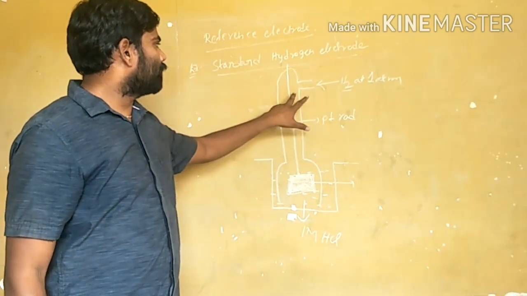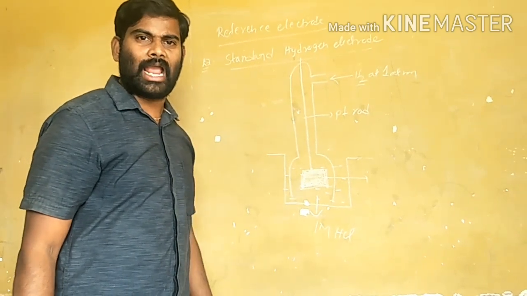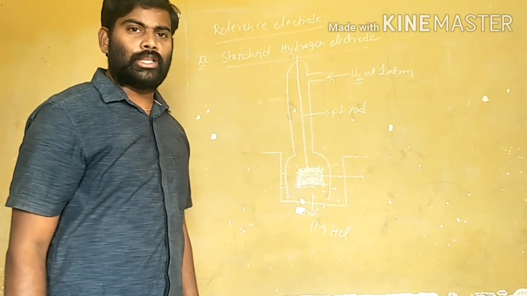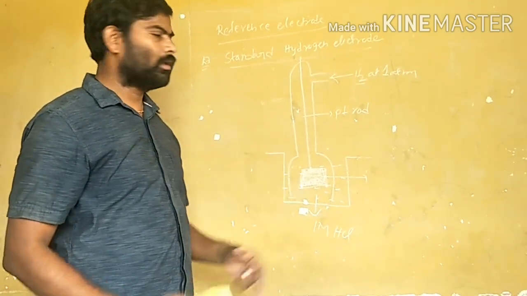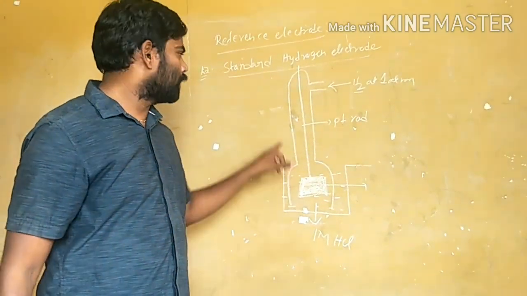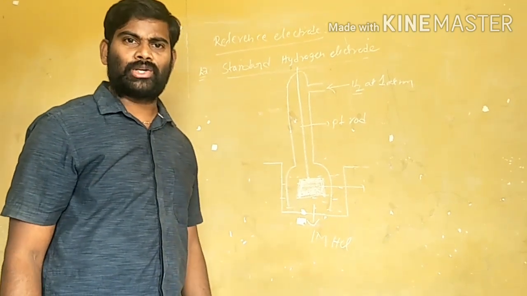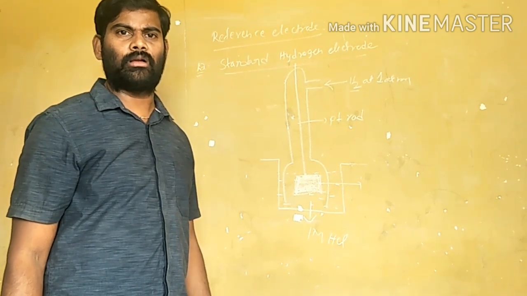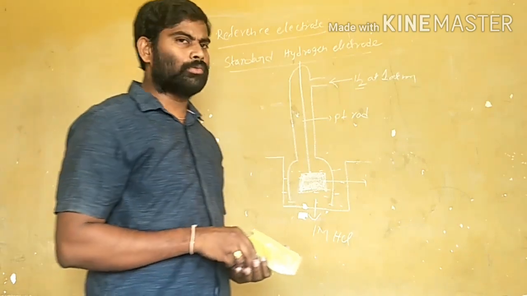This standard hydrogen electrode potential value is arbitrarily fixed as 0 for the convenience of calculating the single electrode potentials of all electrodes. Depending on the single electrode attached to this reference electrode, the standard hydrogen electrode may act as the anode or cathode of the cell.